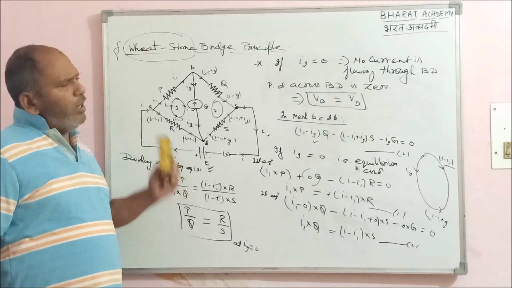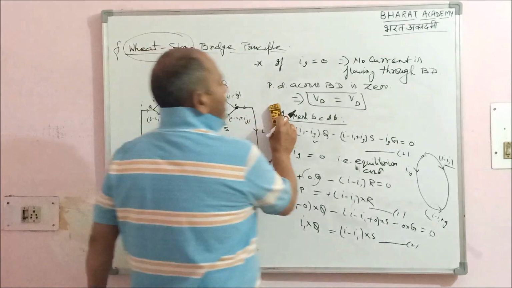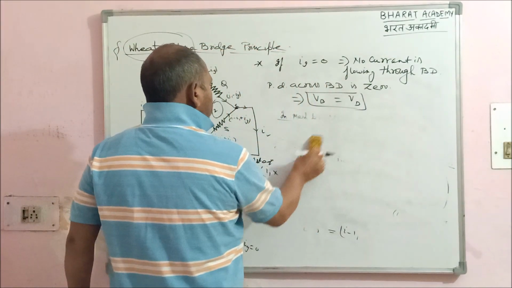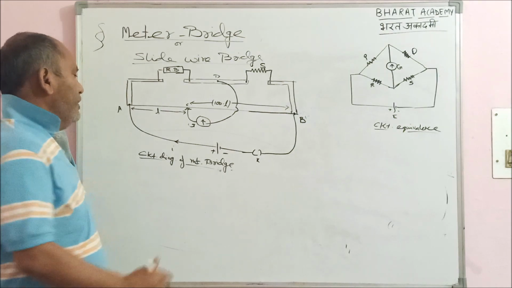Right? Now, how do we apply this to make a device that is popularly known as the meter bridge, or slide wire bridge?